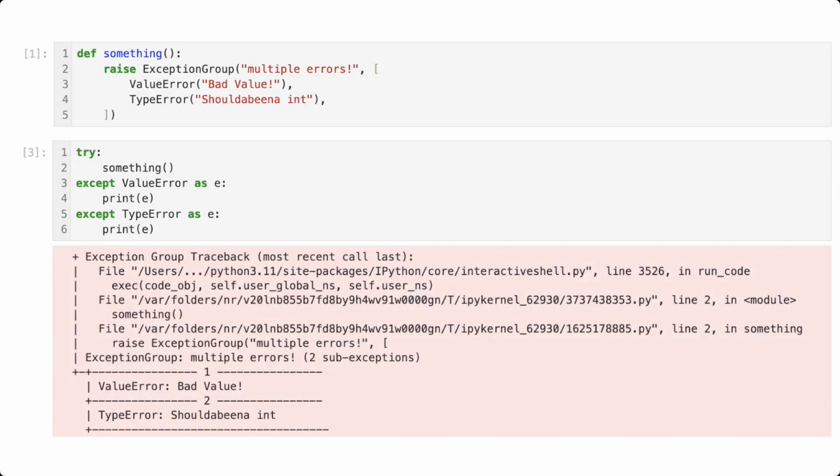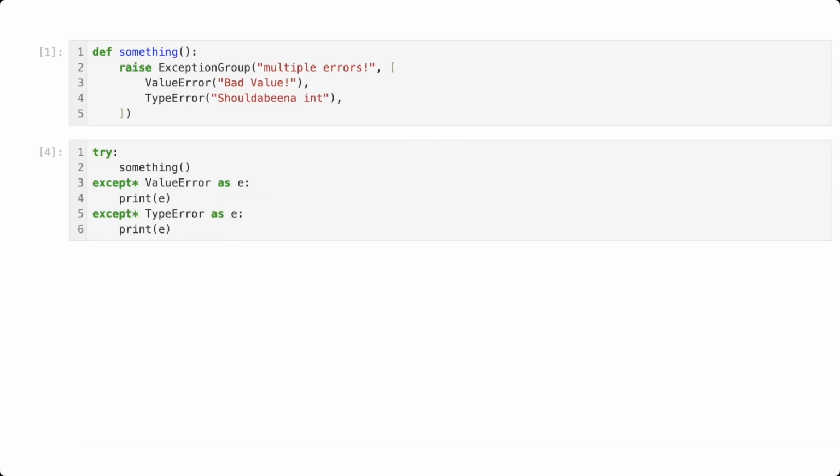Let's see what happens when we try to catch it. Huh, we get the same thing. That's weird. Oh no, it isn't. I forgot the stars after except. This is a standard try except, so it'll treat the exception group as a standard exception, and no blocks match it, so it raises up. Let's add the stars. That's better. And run it.